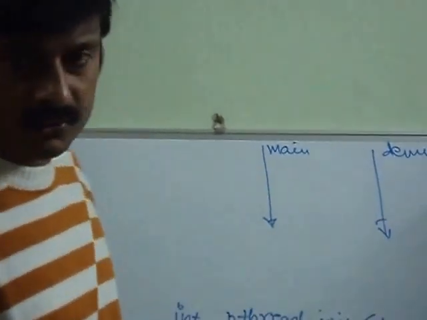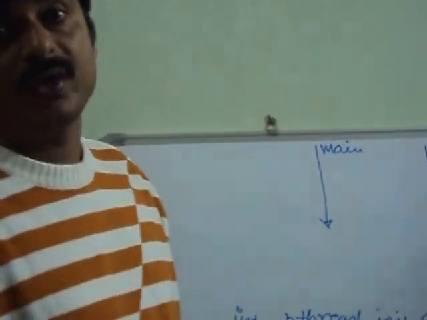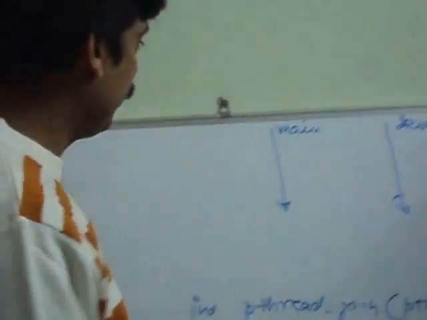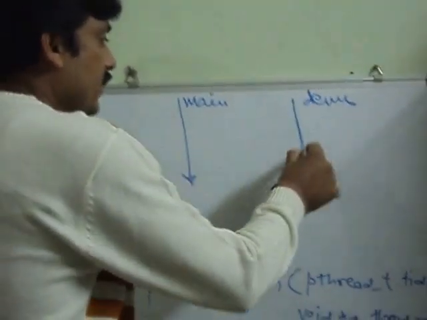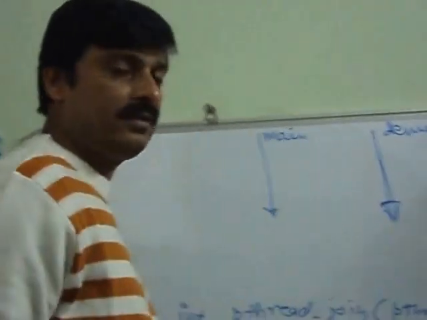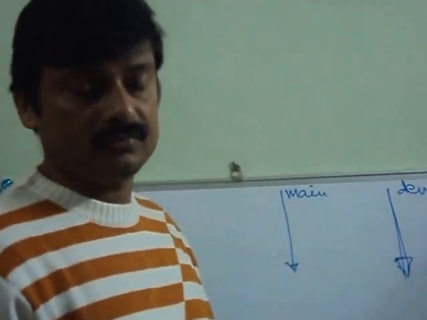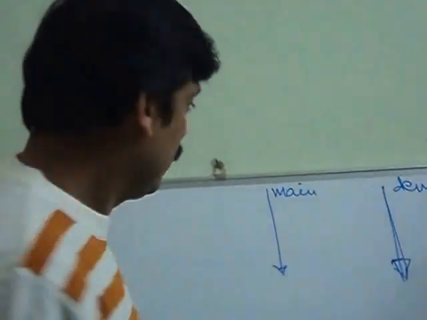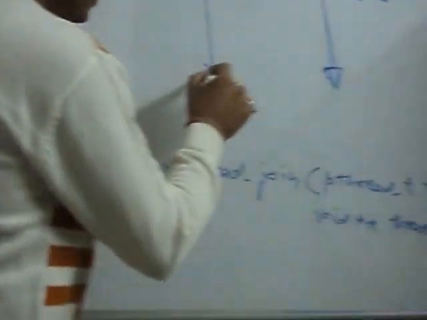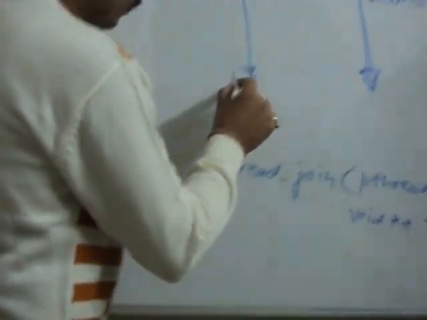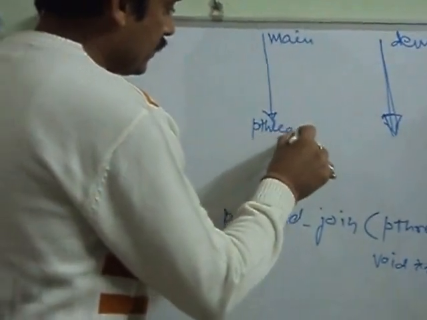Similarly, it can also be called a joinable thread or non-joinable thread. By default, whatever threads we create using POSIX threads are considered joinable threads, right?